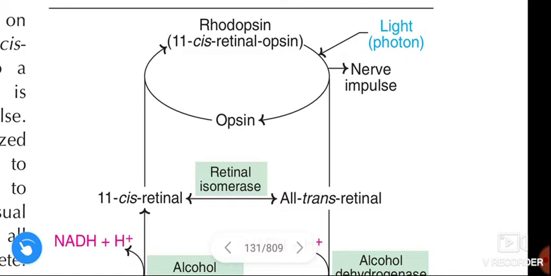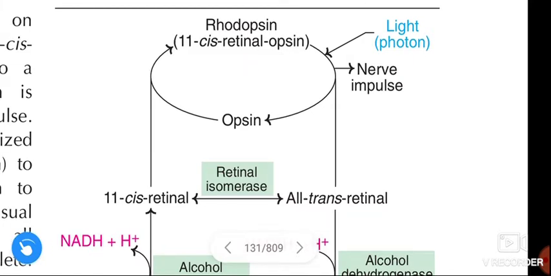On exposure to light, 11-cis retinal is converted to all-trans retinal. This leads to the conformational change in the opsin, and this leads to the generation of nerve impulse.